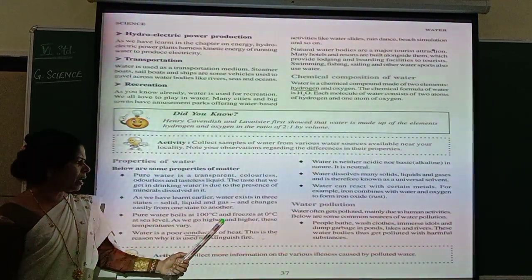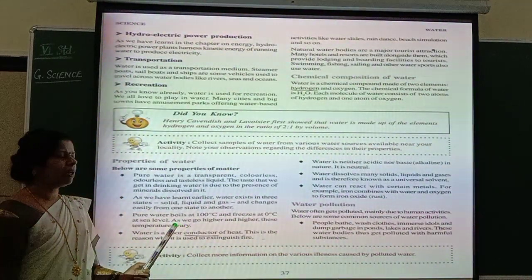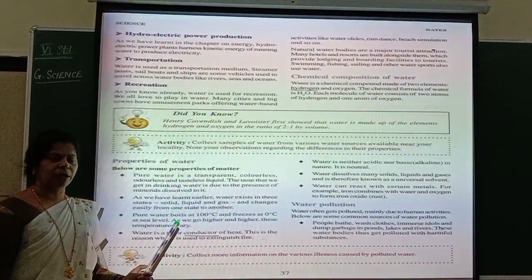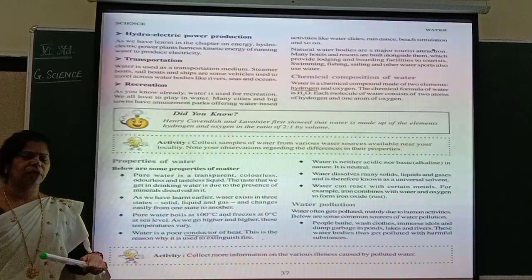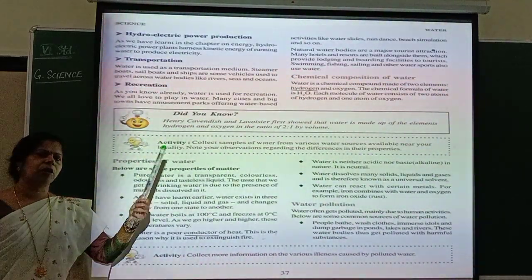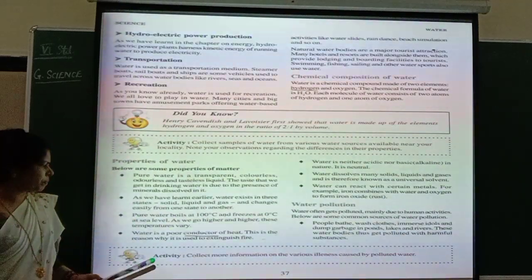As we go higher and higher, these temperatures vary. Normally when you take here, especially in Bangalore, you will get around 98 degrees Celsius. Okay, so like that it differs from sea level. If you calculate, as you go higher and higher, what happens? The number will go on changing, the temperature will change.